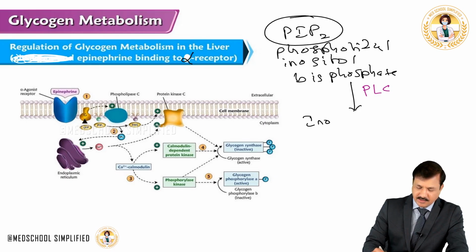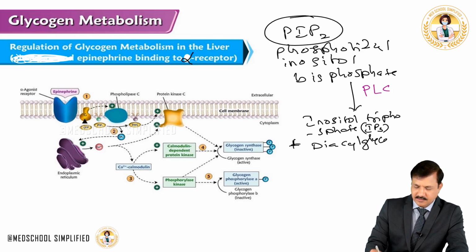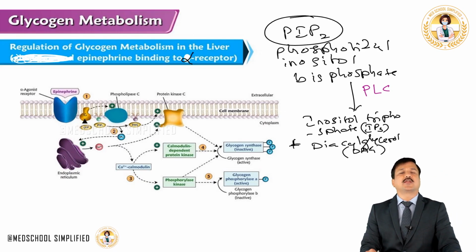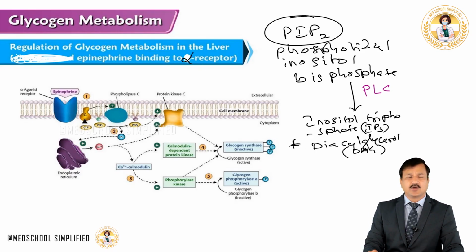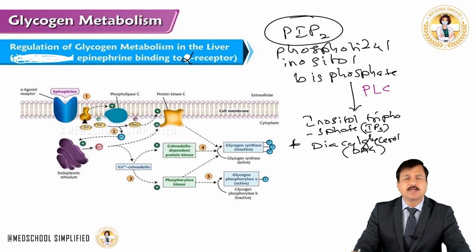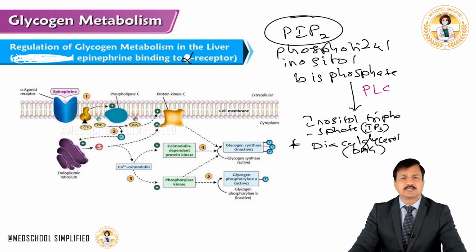IP3 is inositol triphosphate, and DAG is diacylglycerol. Diacylglycerol means glycerol with 2 fatty acids attached. Okay, so that's what phospholipase C does whenever it is activated when epinephrine binds to alpha receptor. So we have two molecules coming out of PIP2, IP3 and DAG. What is the role of IP3 and DAG?